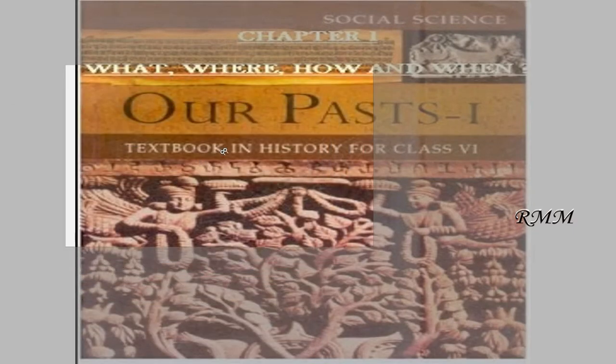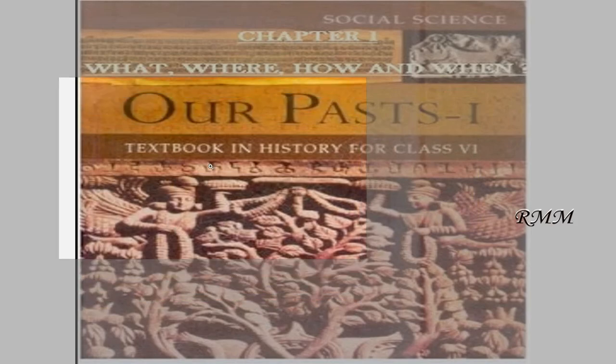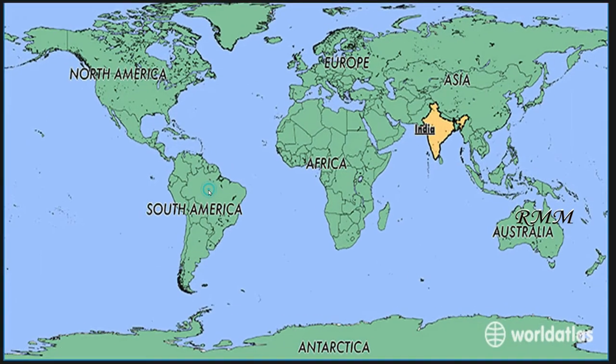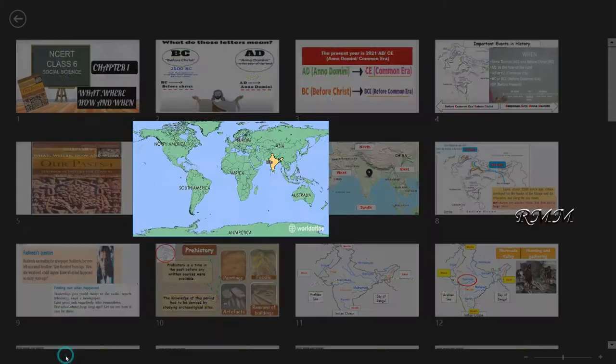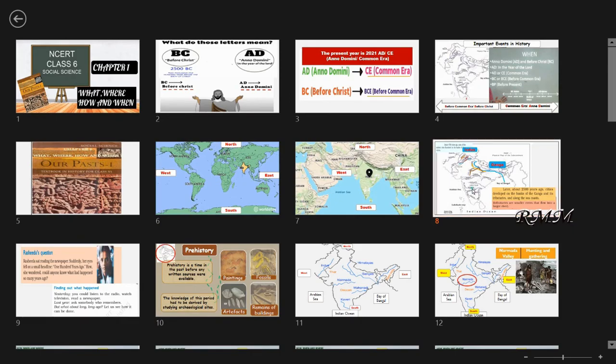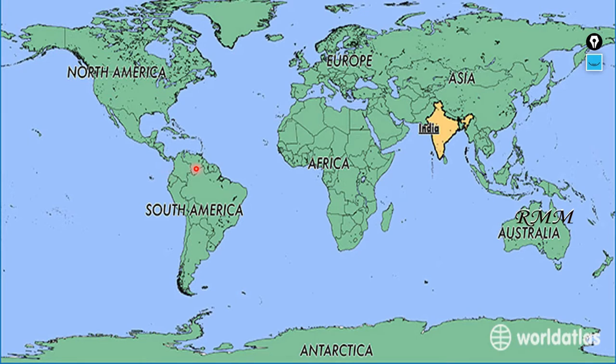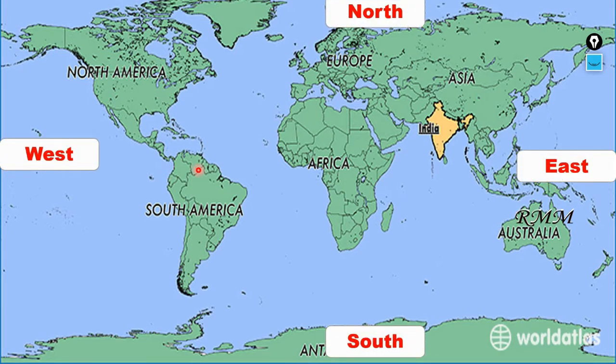Before studying history, it's very important that we should have a clear knowledge about the location of India in the world map and the neighboring countries of India. We should also have a clear idea about the significant geographical features and important rivers of India. Let's have a look at the position of India in the world map. So I am putting the directions like this.